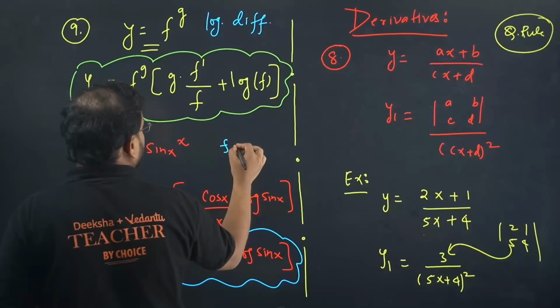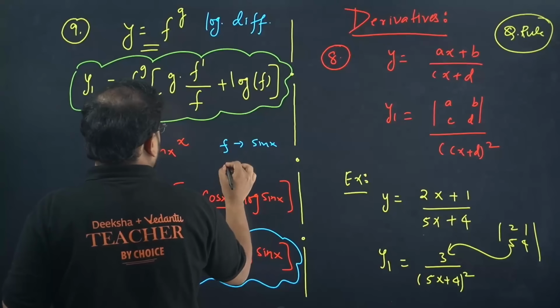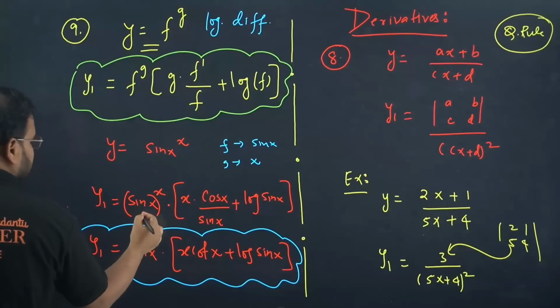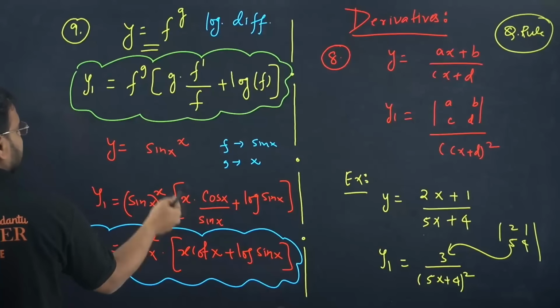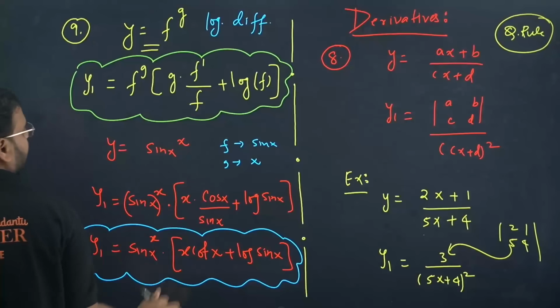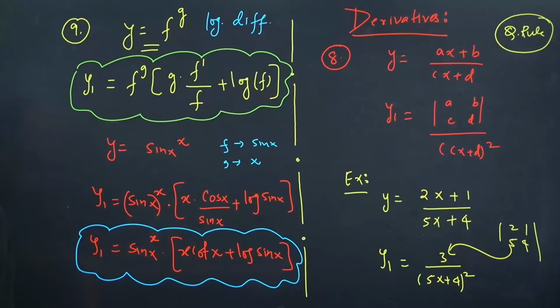Is this a question over here? What is the f value, sir? f value is sin x and g value is x. So sin x power x remains as it is. You're going to keep g as it is, meaning you're going to keep x as it is. Differentiate sin, it becomes cos, divided by sin only, because divided by f only, and log of sin x. Simplify, cos by sin is cot. The answer becomes sin x power x, x cot x and log sin x.